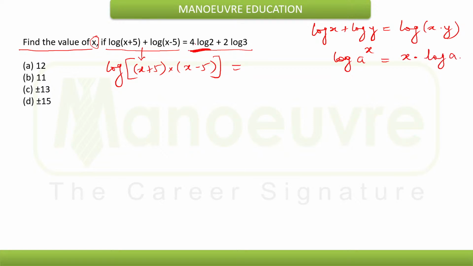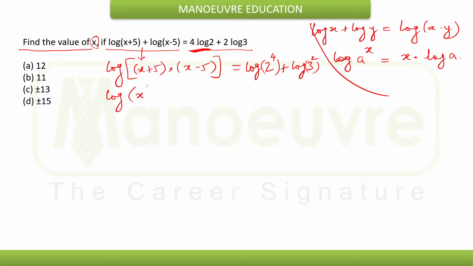So if it is 4 into log of 2, I can write it as log of 2 raised to 4, plus this I can write as log of 3 raised to 2. I can do this because that is the property. Now this is a plus b into a minus b, that is a square minus b square.